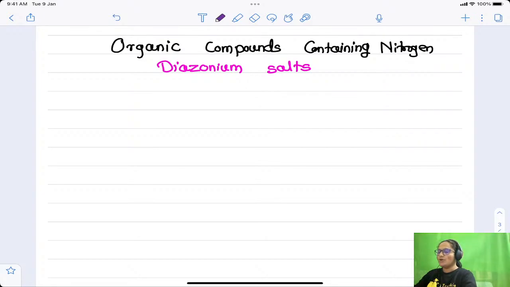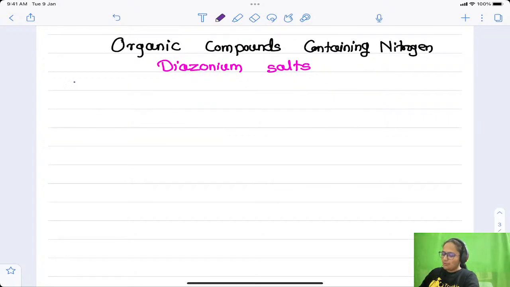Now, diazonium salts are organic compounds which also contain nitrogen atoms. They are also produced from amines only. The reaction by which they are produced is called the diazotization reaction.